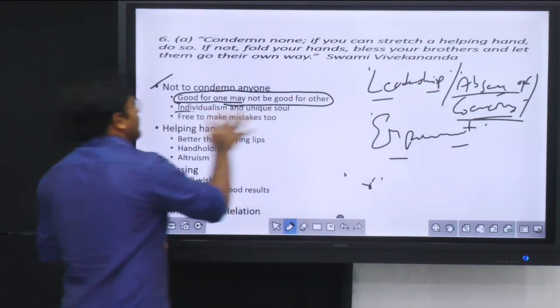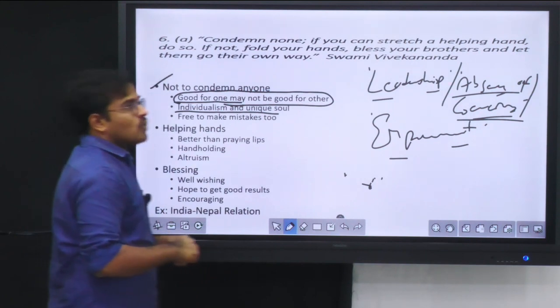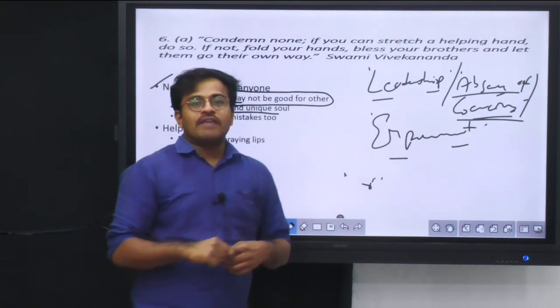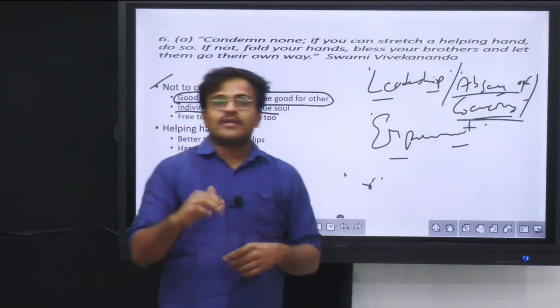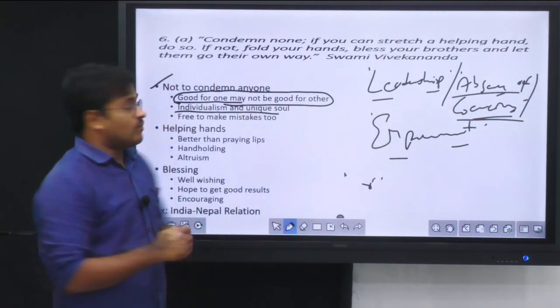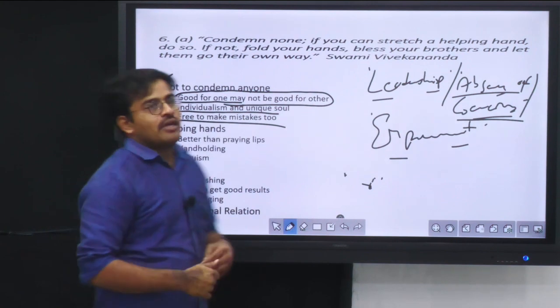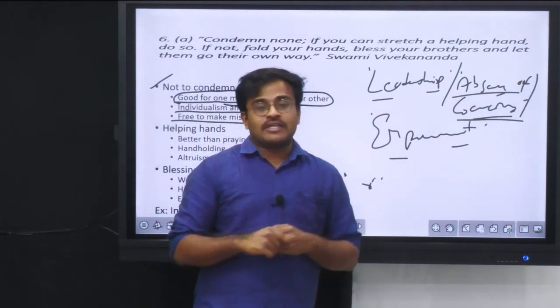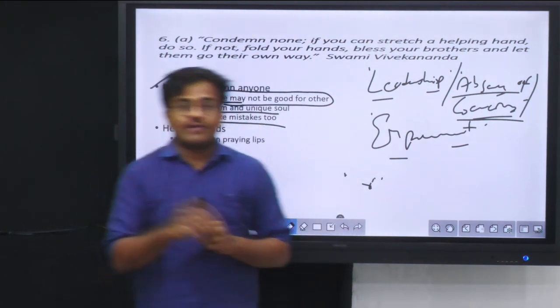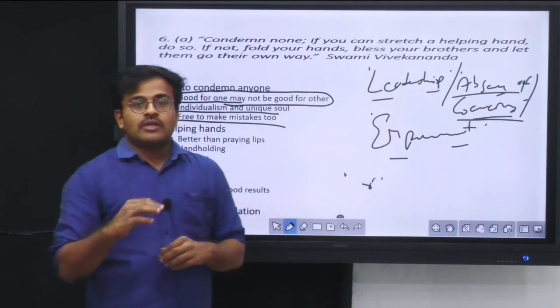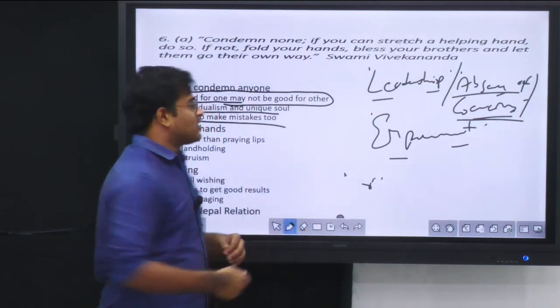Then every person has individualism and a unique soul, so you should not condemn anyone. You should give the necessary respect for the decisions of others. That way you can write. And if the other person commits mistakes, then he has the free will to commit mistakes. It is not that he has to follow whatever you have said. If you should not condemn anyone, it is against authoritarianism.